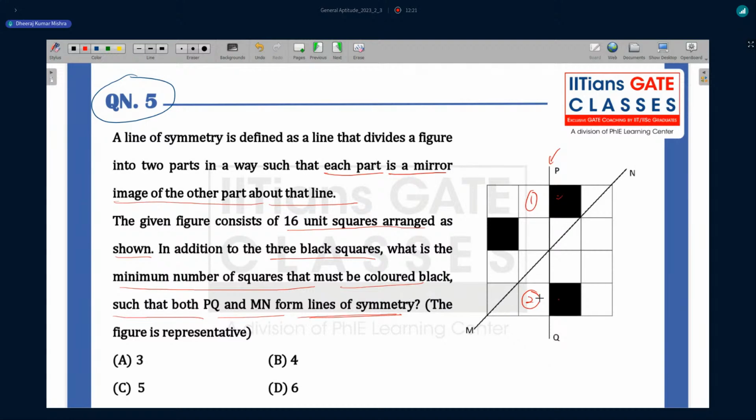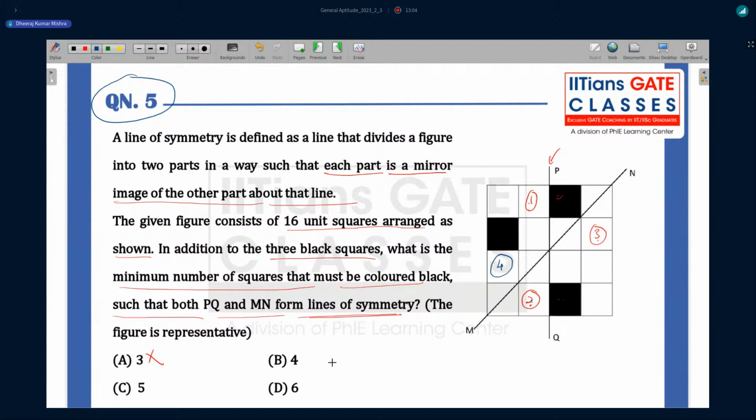Now come to MN. If two has been colored here, then this should be colored here, right? If this one has been colored, this should also be colored. If one has been colored here, then with respect to MN, this should be colored. And so option A should not be the correct answer. If two is colored here, this square has been colored because of this. When you considered PQ as the line of symmetry, a mirror, now if you consider MN as a mirror, then MN is the line of symmetry, so this should be colored. This is going to be four.